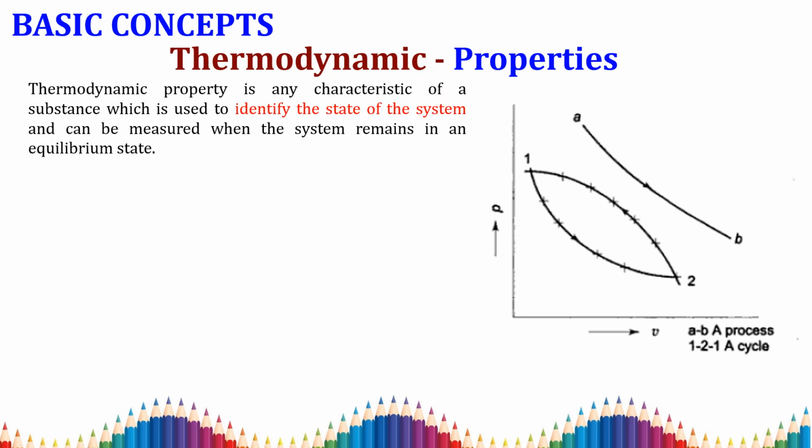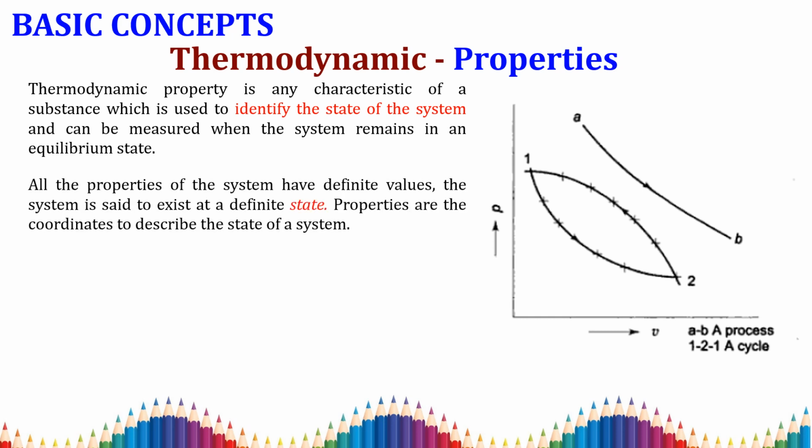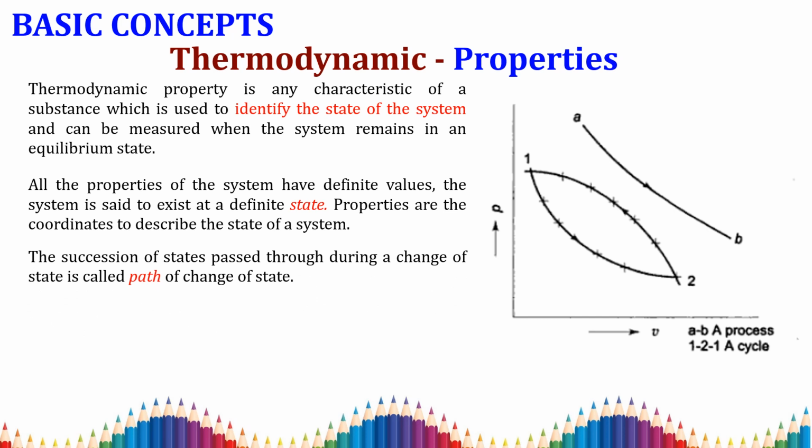A thermodynamic property is any characteristic of a substance which is used to identify the state of the system, and that can be measured when the system remains in its equilibrium state. First, we are going to study what is meant by state. All the properties of the system which have definite values, then the system is said to be in a definite state.